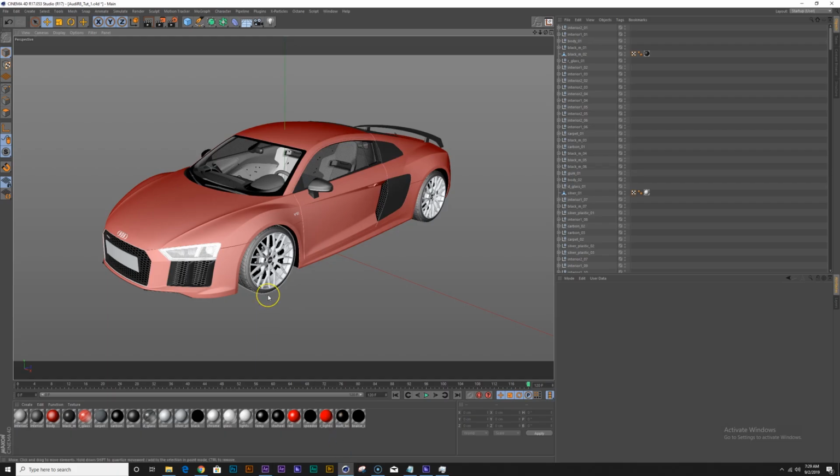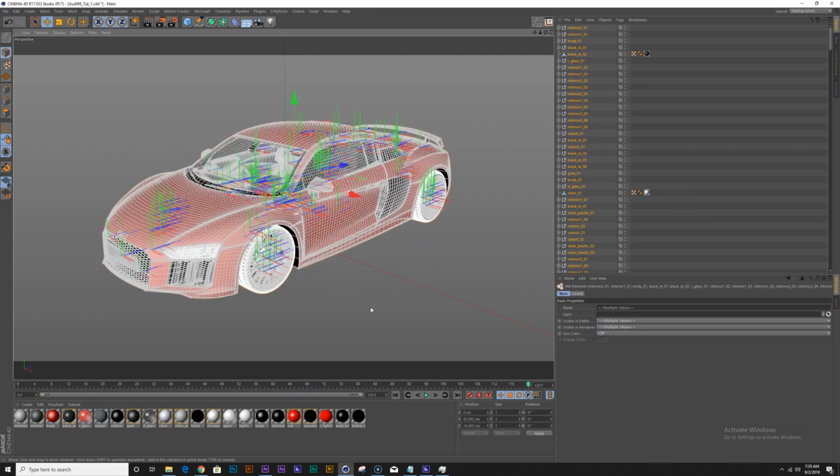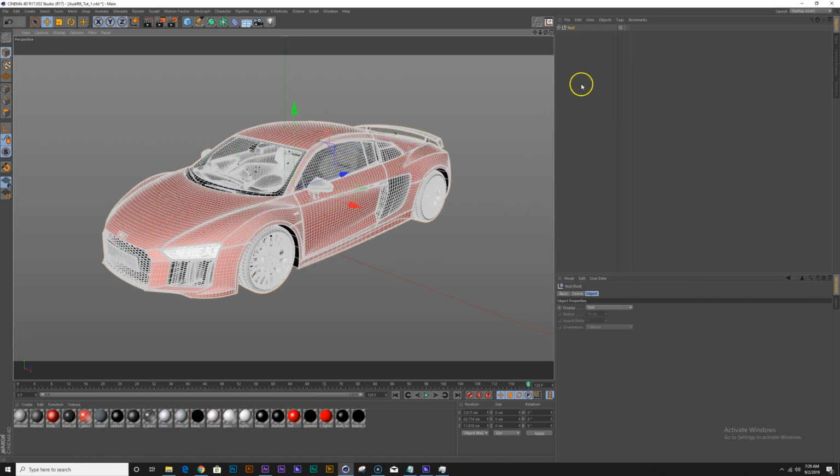Okay, so here we are in Cinema, and here I have imported a model that I purchased for another project. You can pretty much use any model for this. The technique should be just fine. And with this model, it came with all these default materials, which we're not going to be using since we're going to create our own. And a quick way to override all these materials without deleting them from the model would be, I will select everything by hitting Ctrl A and group it into a null.